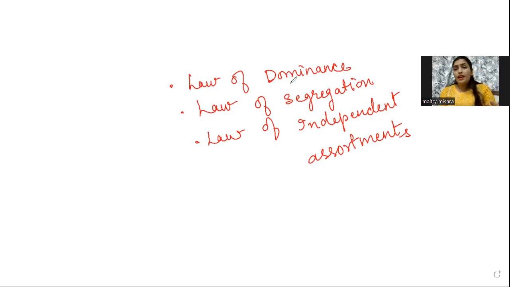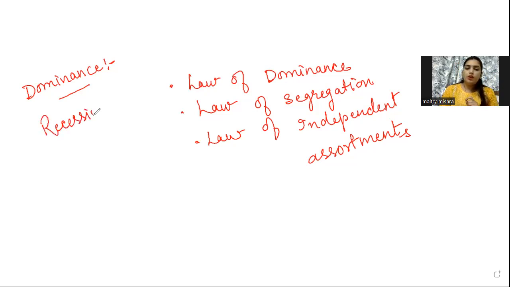Now, before moving ahead towards the laws, let me explain the terms dominant and recessive. The character which is capable of expressing itself in one generation is known as a dominant character, and the characters which are not capable of expressing themselves are recessive. For example, my mother has brown eyes and my father has black eyes, and I have brown eyes.